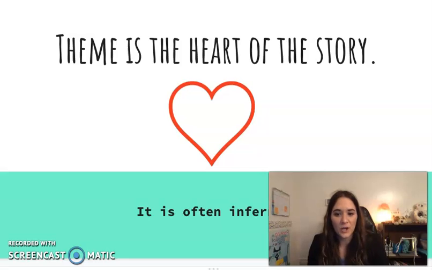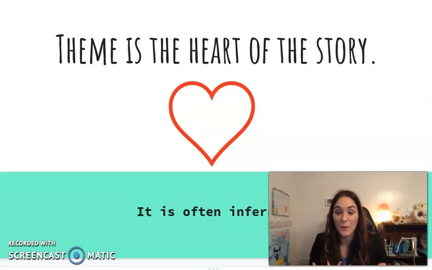So before we jump into our story, I want to take some time to review what theme is so we can remind ourselves what exactly we're looking for. So theme is the heart of a story, and the theme is often inferred. So does everyone remember what an inference is? Okay, I see some head nods.